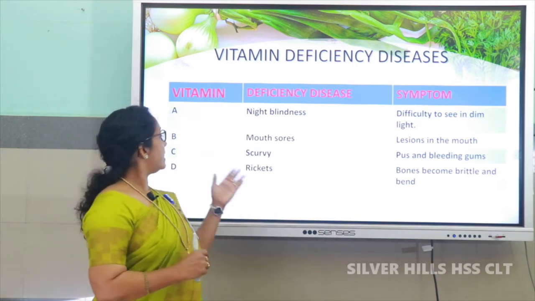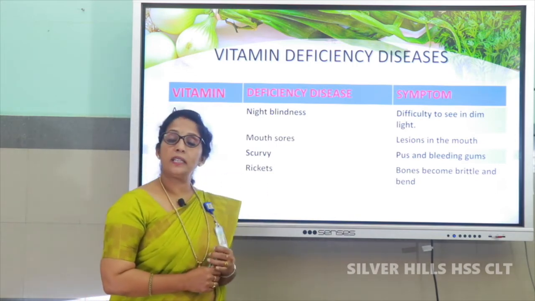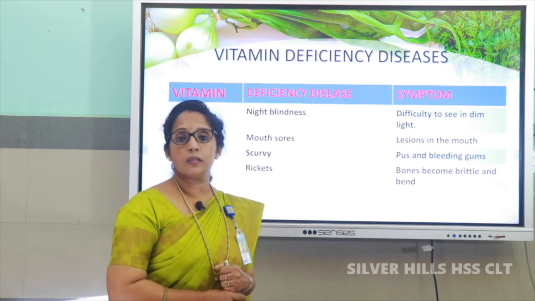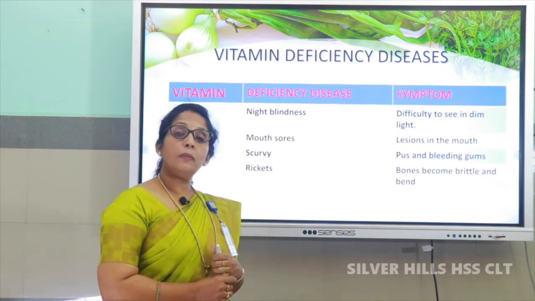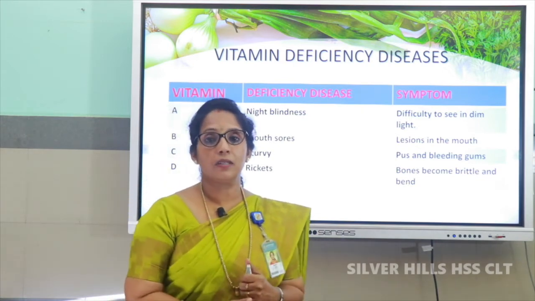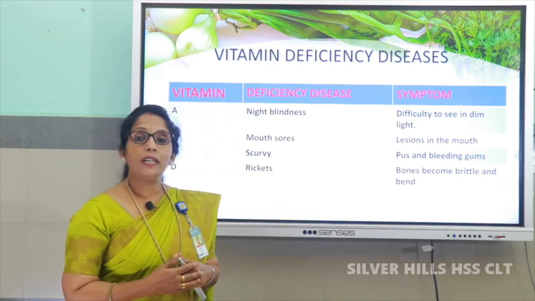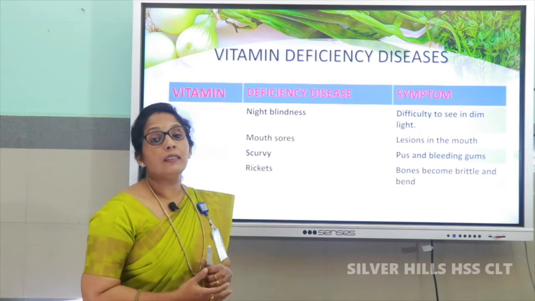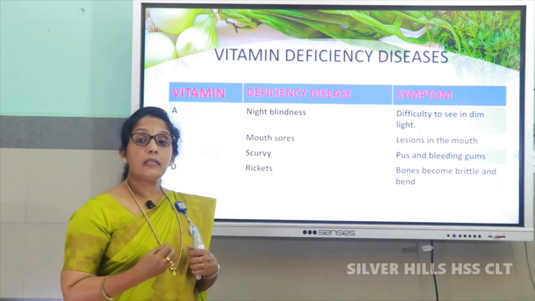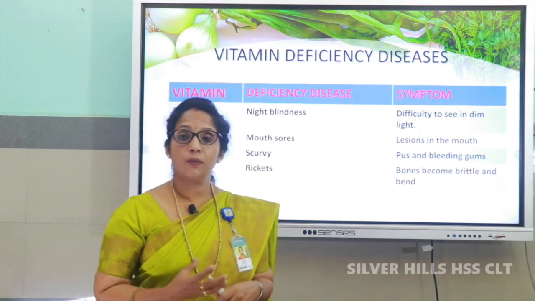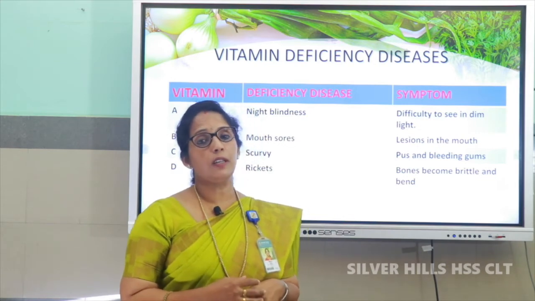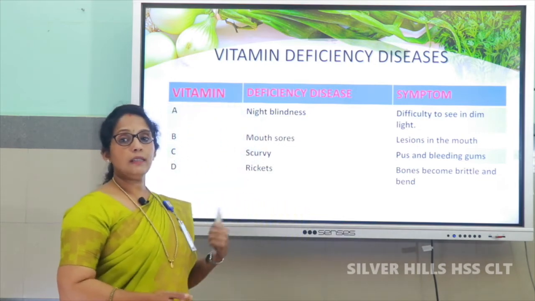In the same way, next one is vitamin C. Vitamin C's deficiency causes scurvy. Scurvy means you will have bleeding gums. That means your gums are not healthy. While you are brushing your teeth, you can see blood coming. So, include vitamin C foods, that is citrus fruits, mainly citrus fruits, in your diet to avoid scurvy.